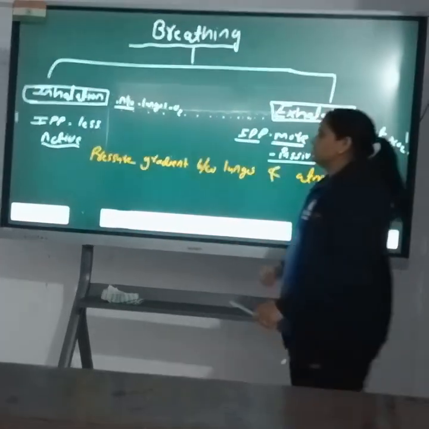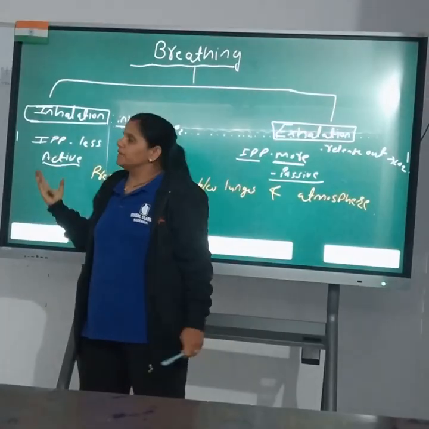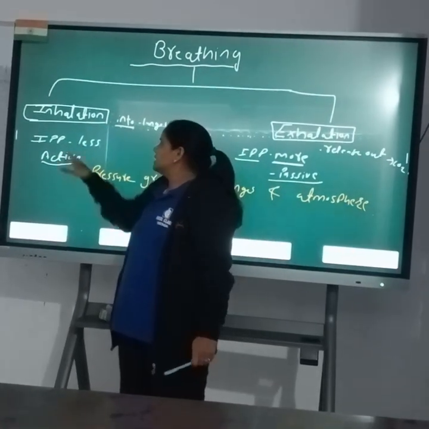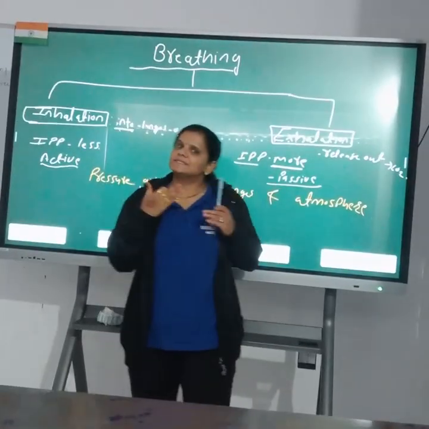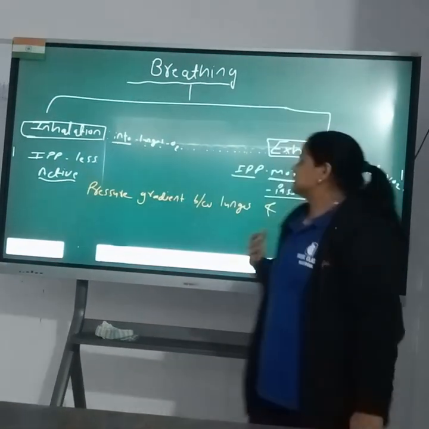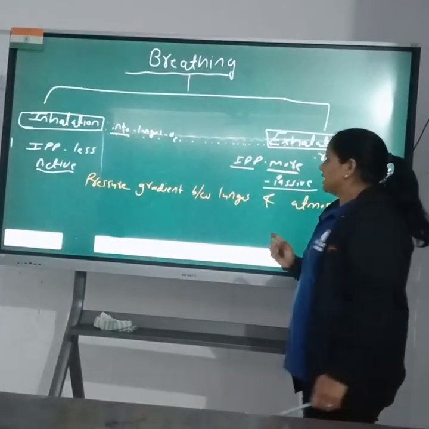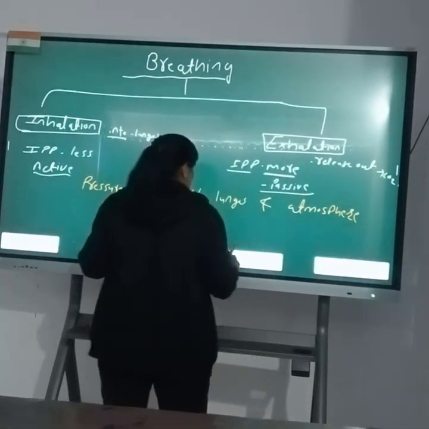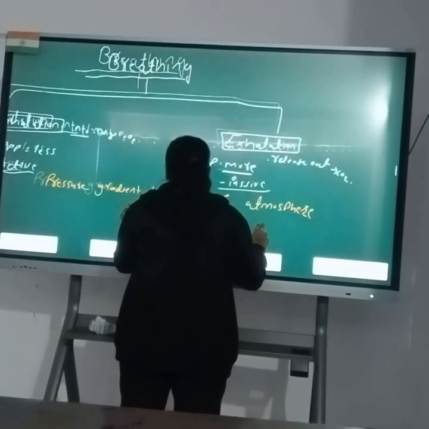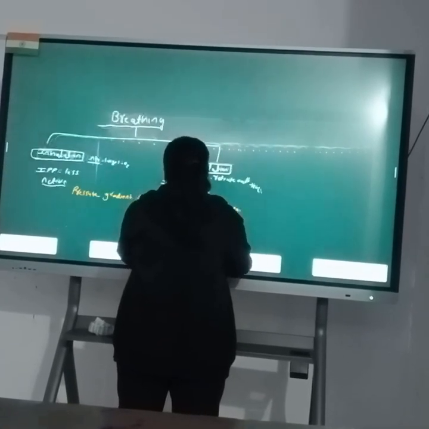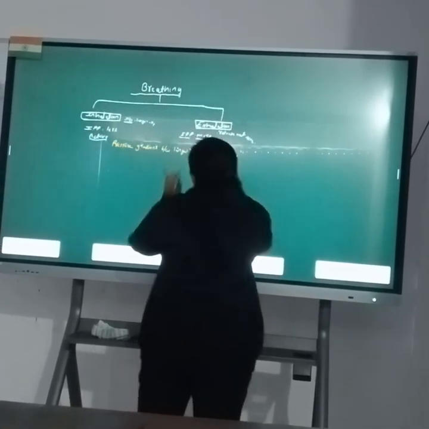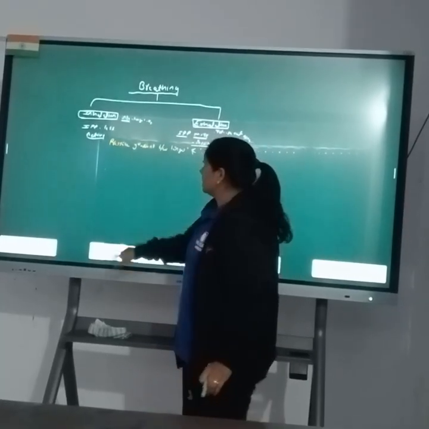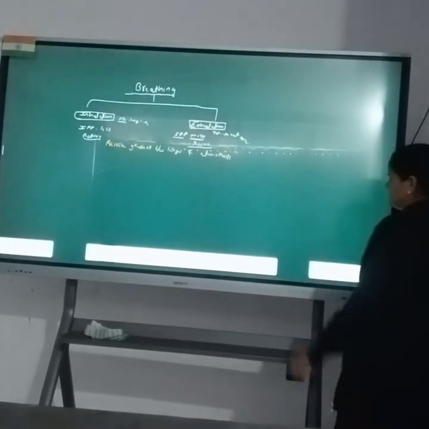Now, the question is, why during inhalation is the intrapulmonary pressure less? So, we will discuss this with the help of the diagram.